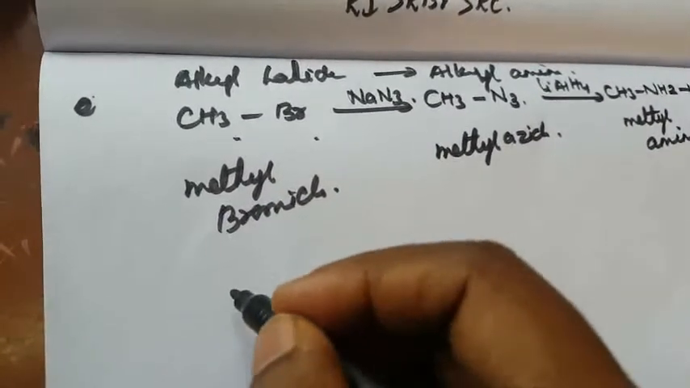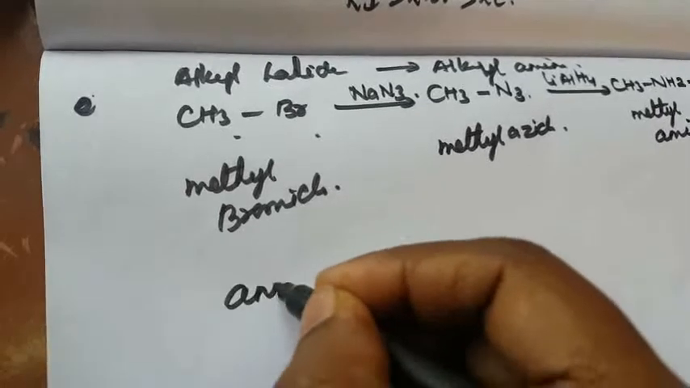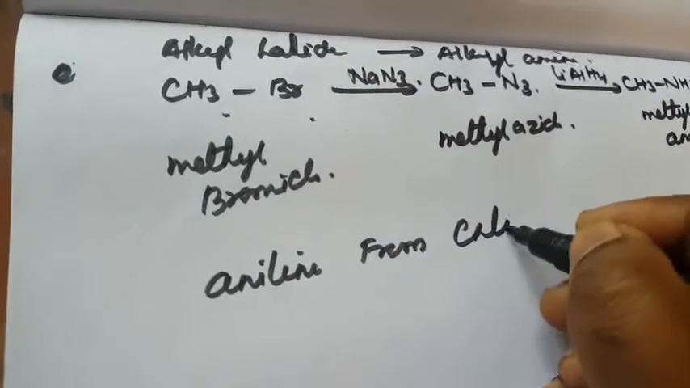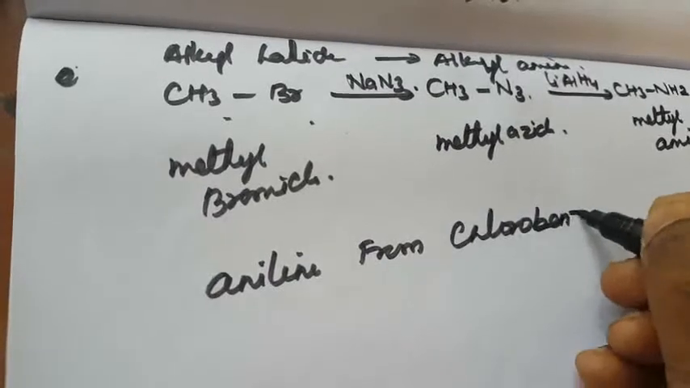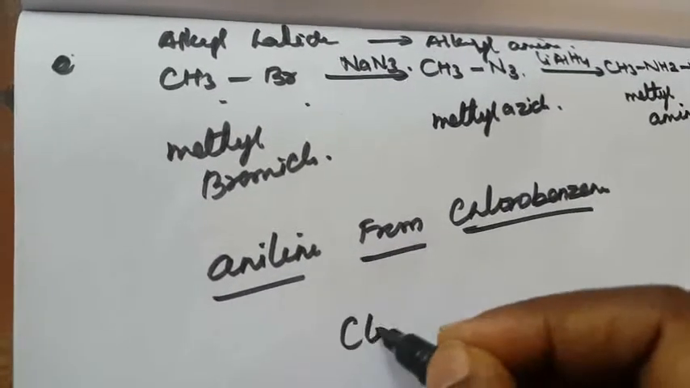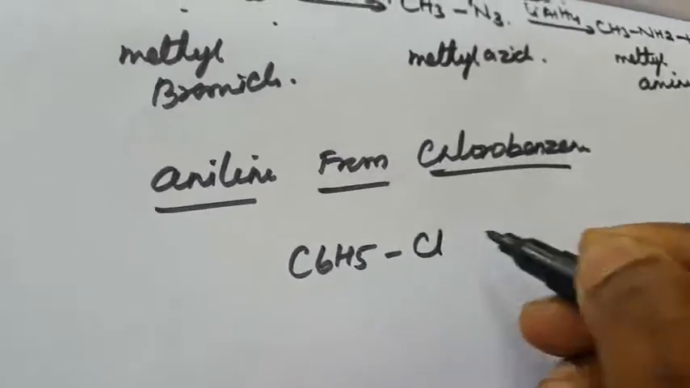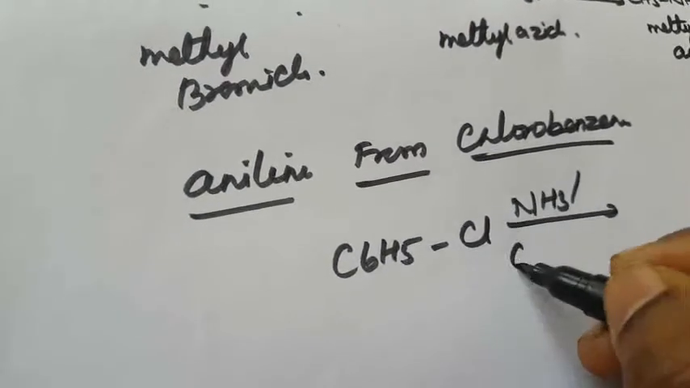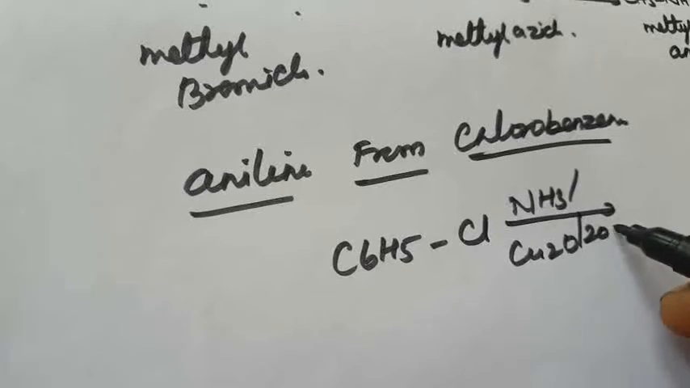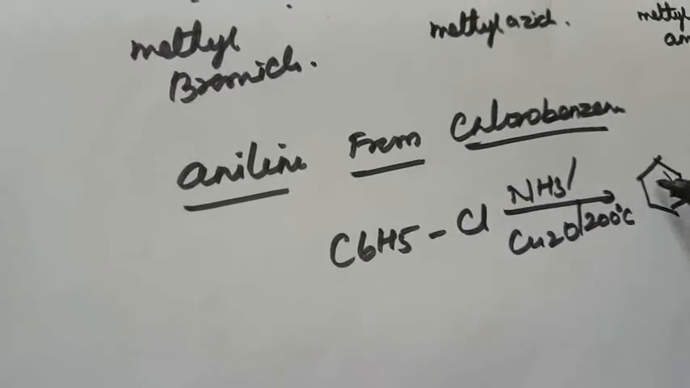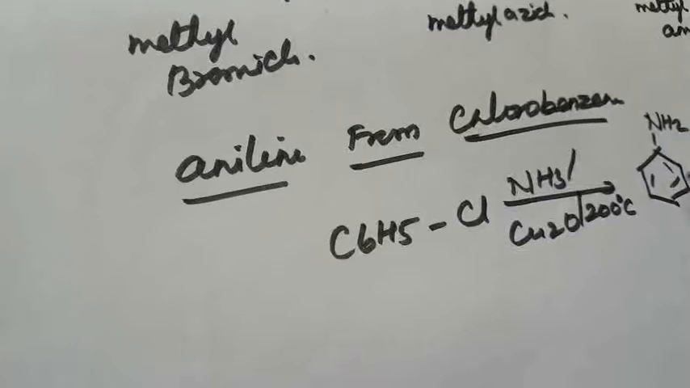Next one is preparation of aniline from chlorobenzene. That is C6H5Cl, chlorobenzene, reacting with NH3, Cu2O, then 200 degrees Celsius to form aniline. Here, NH2, aniline.